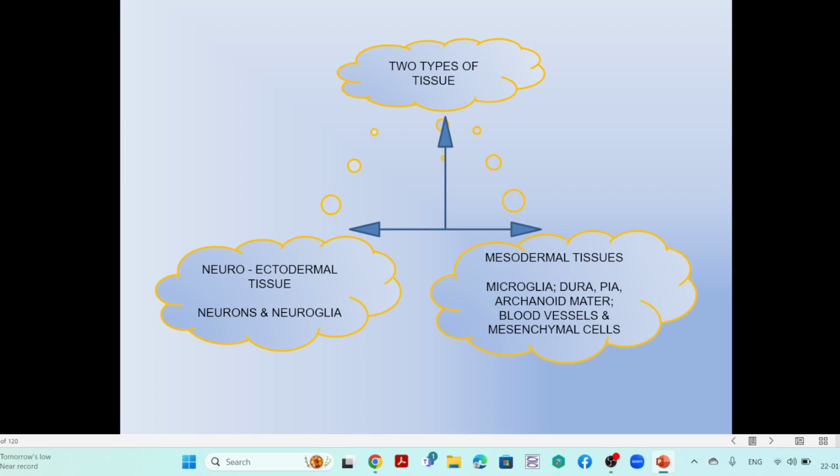They are derived from the mesodermal tissues, maybe microglia, then dura mater, pia mater, arachnoid mater, covering the brain, called meninges. Then again some of the blood vessels and mesenchymal cells, all that will be derived from mesodermal tissue. So those are the basic cells and basic structures of the nervous system.